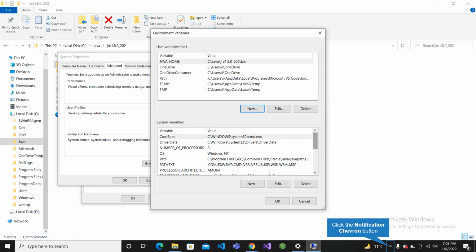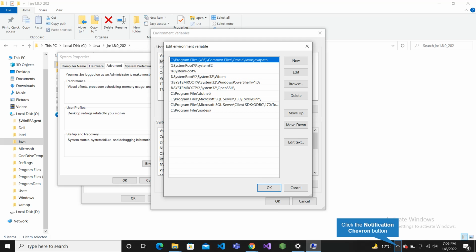So our JDK bin location is in the C drive, and in the C drive we have the Java folder, and inside the Java folder we have the JDK, and inside the JDK we have our bin location. So this will be our home location for Java, and then select OK, and then we move into the next dialog box, which is the system variable, and then inside system variable select Path, then click on Edit.